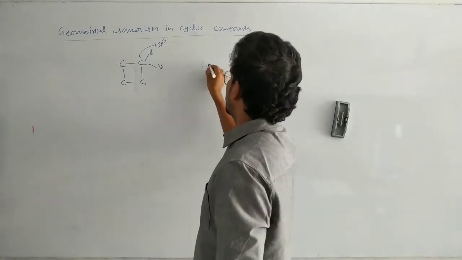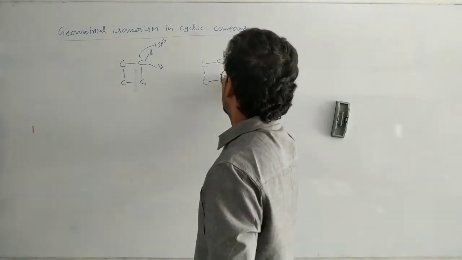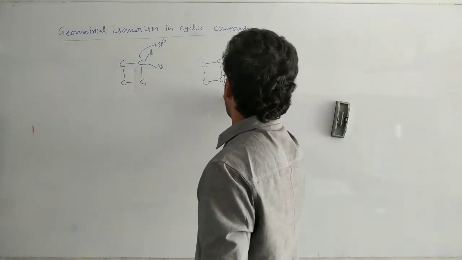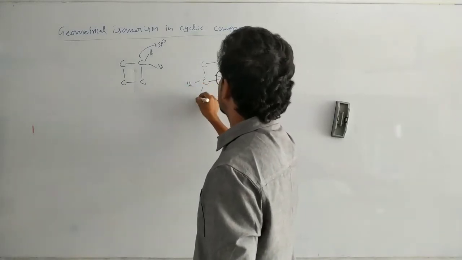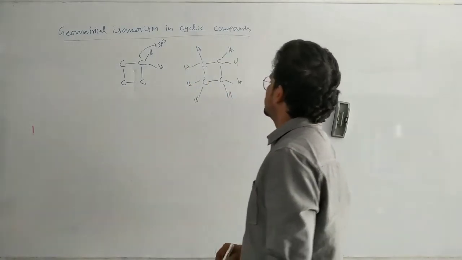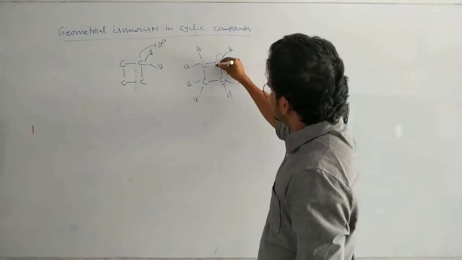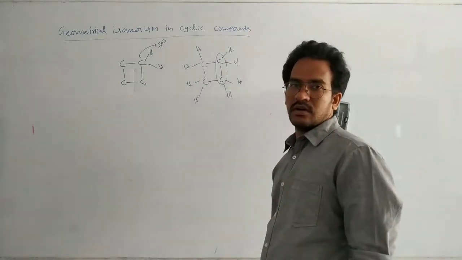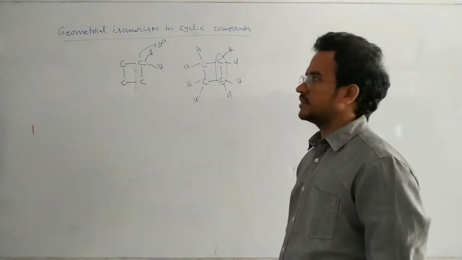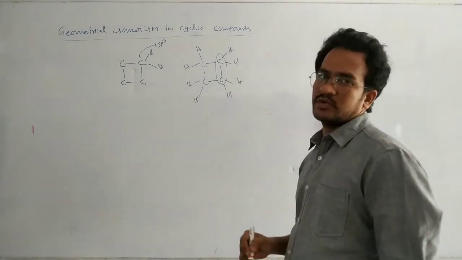Suppose I am taking this one. Here hydrogen and chlorine, hydrogen and chlorine, and these hydrogens. About this carbon-carbon single bond, geometric isomerism is followed.